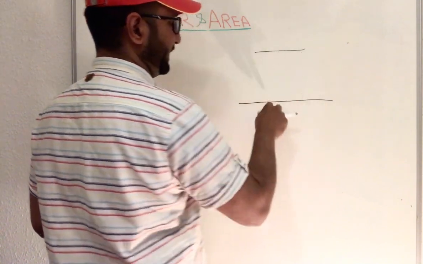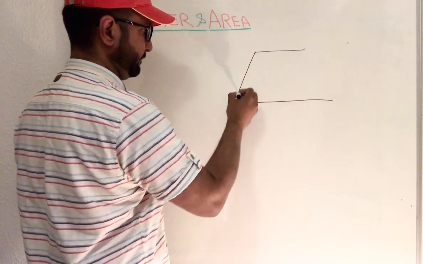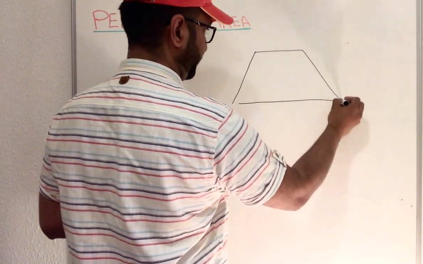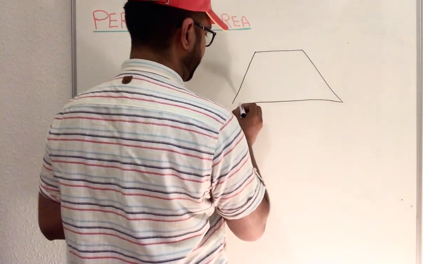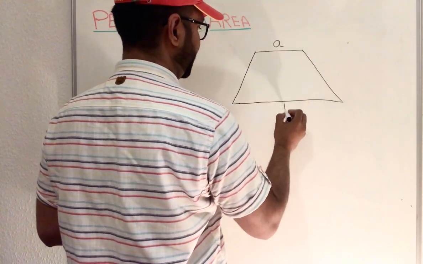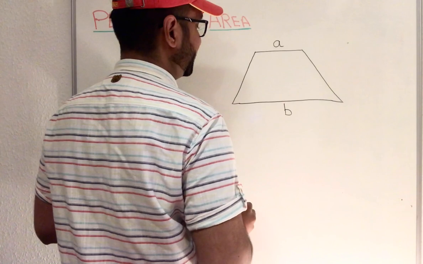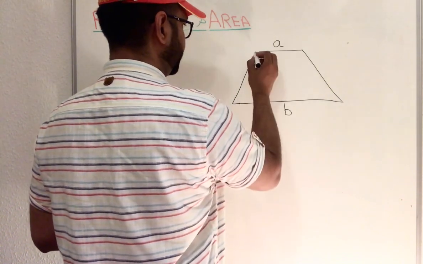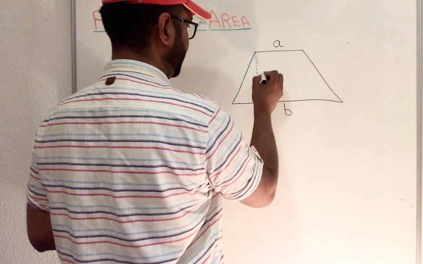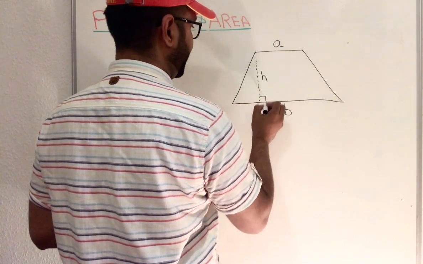They are both parallel. If this side is a, this side is b, and then this is called the perpendicular height.